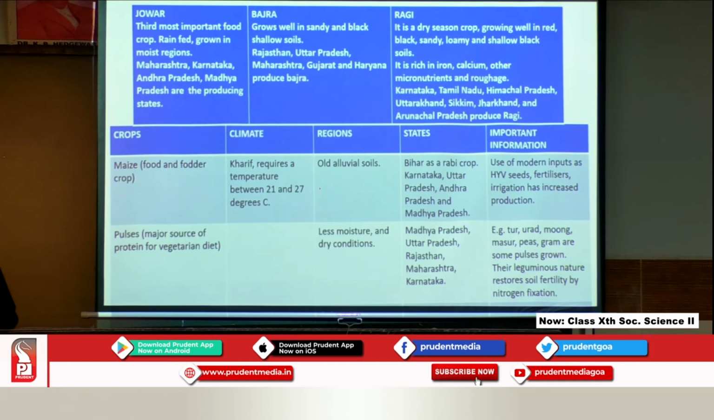Now, a few examples we have put down: tur, urad, moong, masoor, peas and gram are some of the pulses. What is important about growing pulses is that they are leguminous in nature, that is, they replenish the nitrogen in the soil from the air. So, the nitrogen in the soil gets replenished by the process of nitrogen fixing.